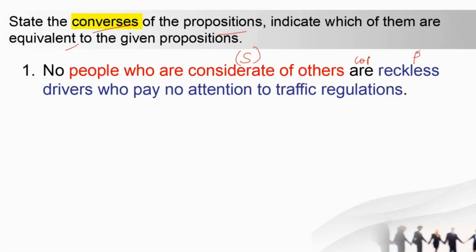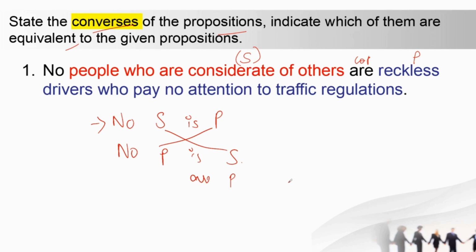So if you see that this is in the form of No S is P, I'm not writing everything. In case of conversion, what you do is you just replace. So No, and then your P will come here, is S. So this is how you have to solve. It will become: No reckless drivers who pay no attention to the traffic regulations are people who are considerate of others. So this would be the conversion.